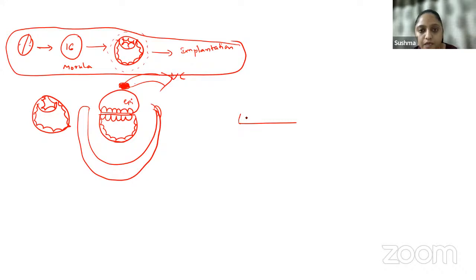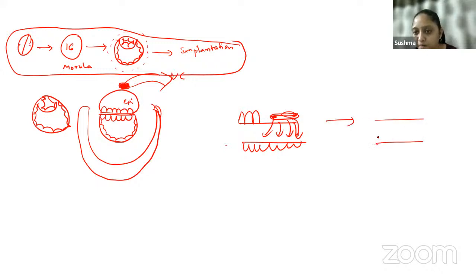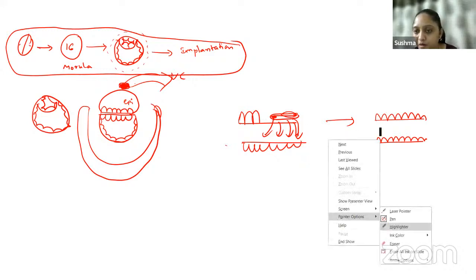And then what happened? We had the development of the primitive streak like this. The primitive streak got developed and it started to invaginate and displace the layers. Let's say these are the hypoblast cells. They removed the hypoblast and turned it into endoderm, and it removed the epiblast cells also, and they formed ectoderm. Between them we have mesoderm.